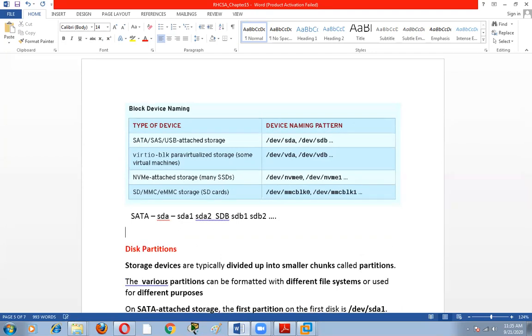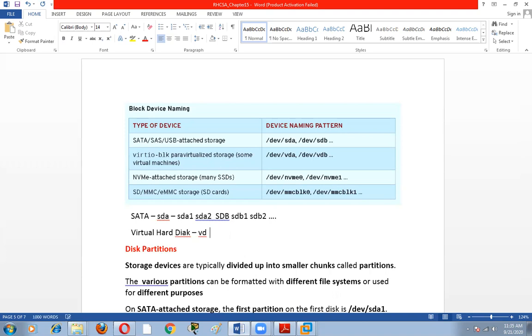Suppose we have a virtual hard disk, and in this hard disk we want to create a partition. The name of the hard disk is VDA. VDA means virtual device A, A means first, B means another hard disk, C means another hard disk.